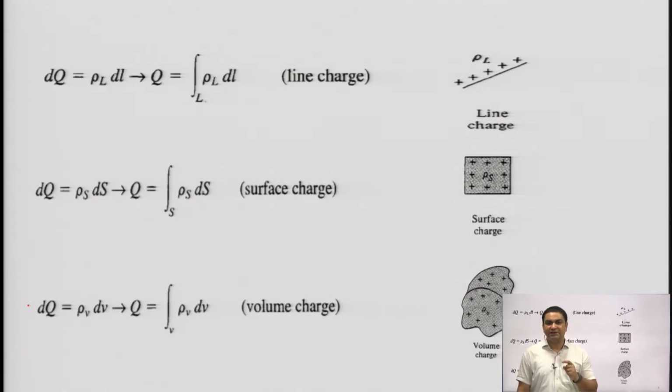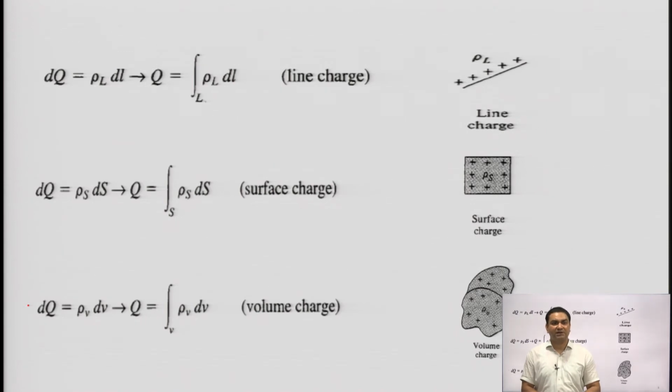In the surface charge distribution in the continuous form, dq is defined as rho s ds, where rho s is the surface charge density, and in the form of volume it is defined as dq is equal to rho v into dv, where rho v is the volume charge density. It means the charge density can be shown in the form of line charge density, surface charge density and volume charge density.